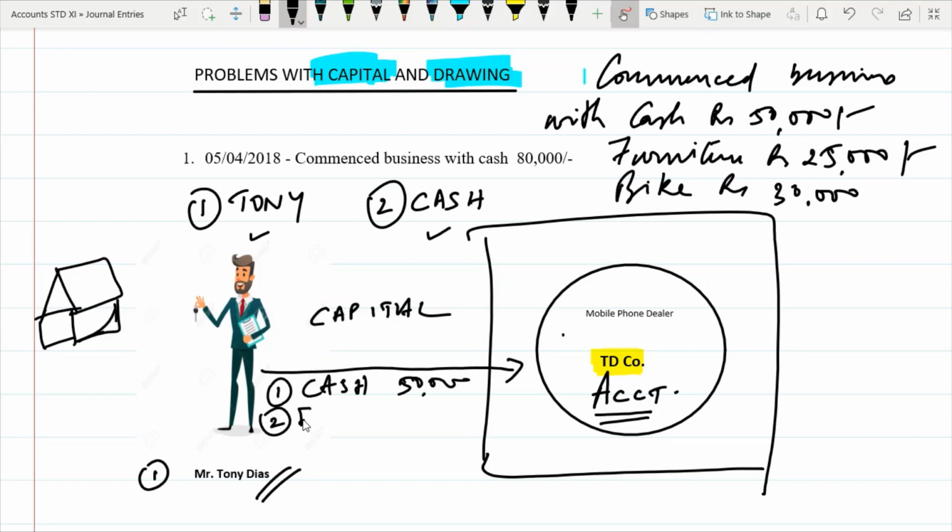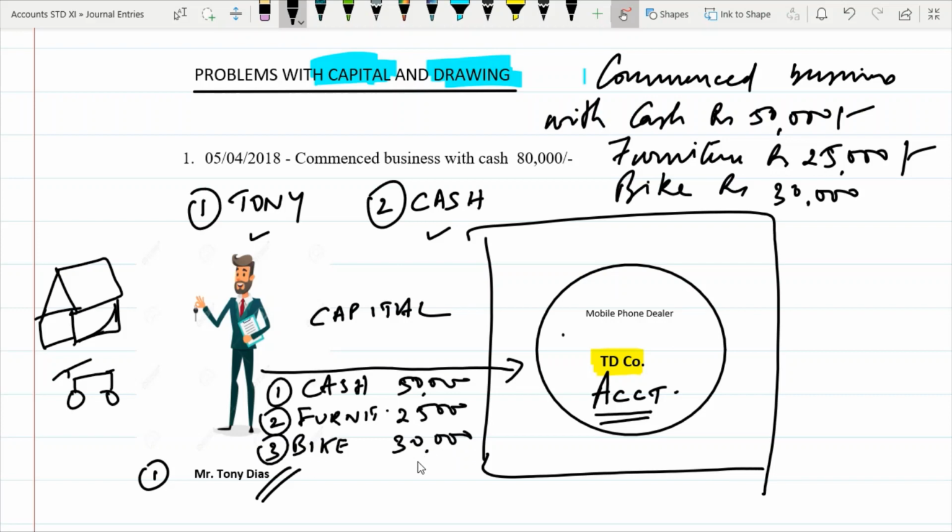So some furniture of his, which is worth 25,000, he's putting it into this business. Third, he has a bike. Now this bike, again he's putting it into this business. So this bike also he's using for the business purpose.